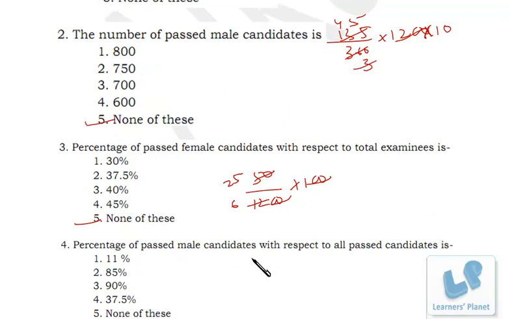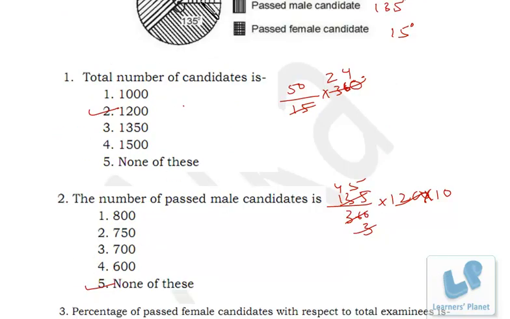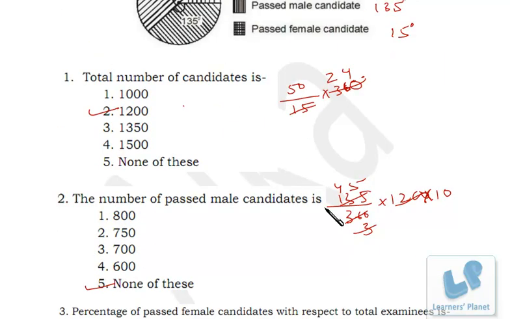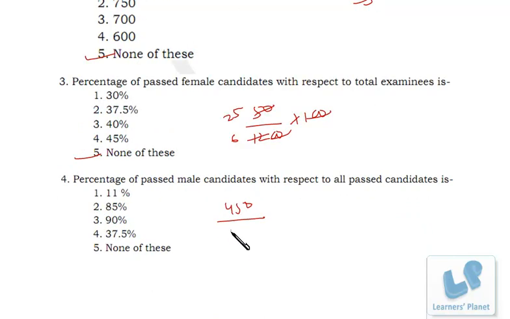Next is percentage of passed male candidates with respect to all passed candidates. Passed male candidate that we have just found out in this question, that's 450. And total passed candidates are 135 degree plus 15 degree, that is male and female, right? So male we already know, that's 450, female is 50. So in all it is total passed candidates is 500, right? 450 males and 50 females. So that's 90%. Okay.